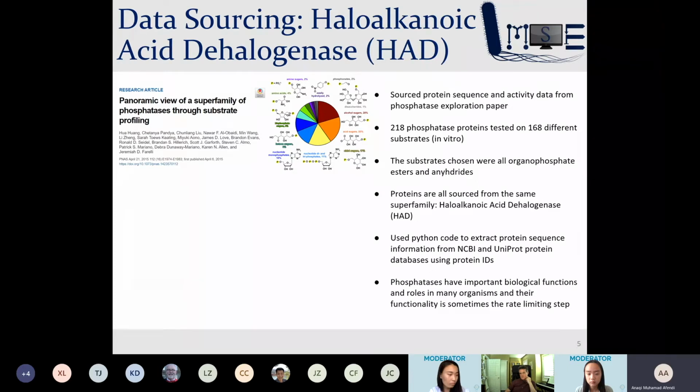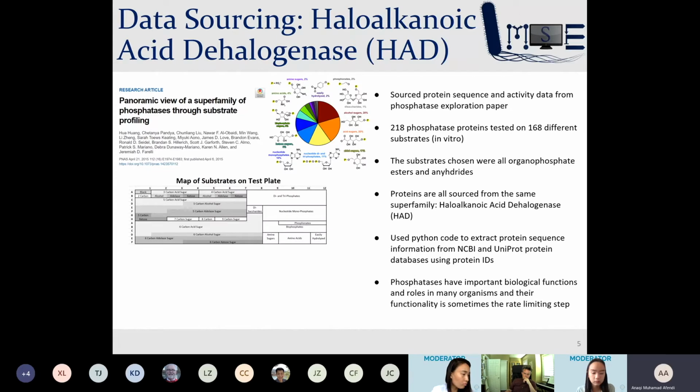During times like this, we were not able to access the lab to conduct experiments ourselves, so we had to source our data elsewhere. We used protein sequences and protein activity data from a paper which had investigated the haloalkanoic acid dehalogenase HAD superfamily. HAD are a superfamily of phosphatase proteins. The paper tested 218 phosphatase proteins on 168 different substrates to measure their activities.